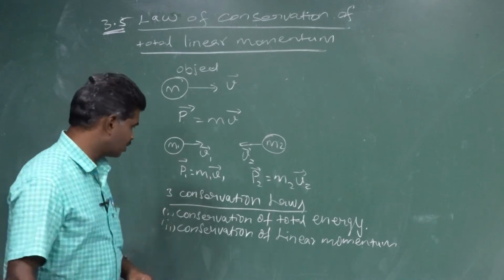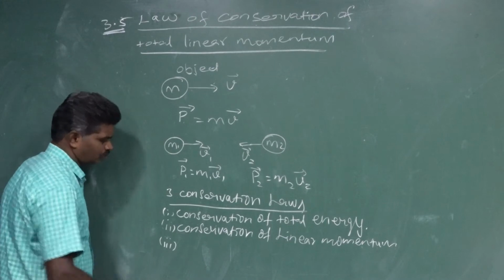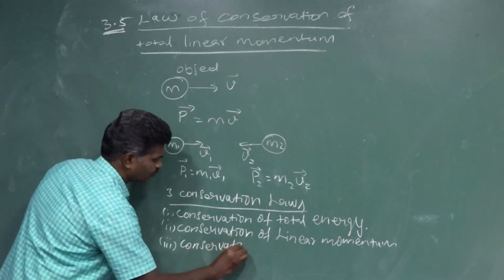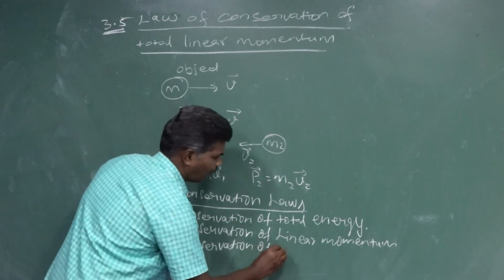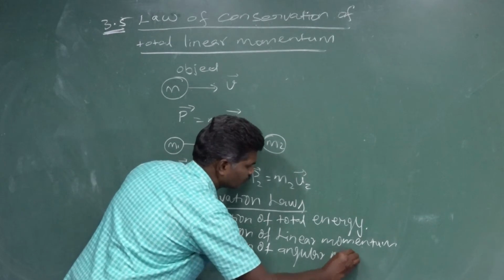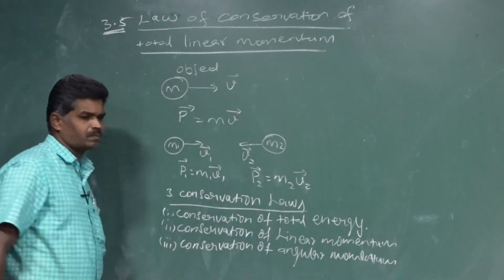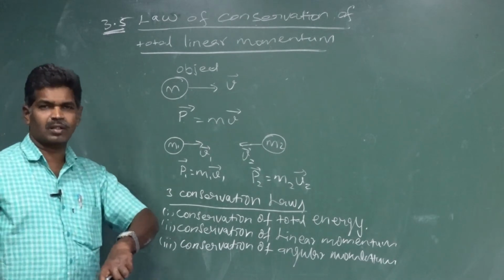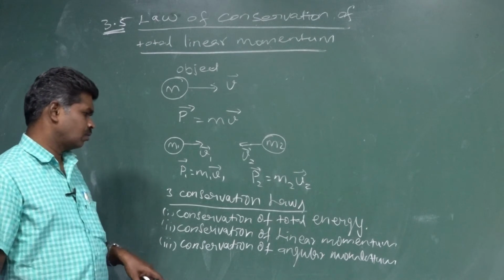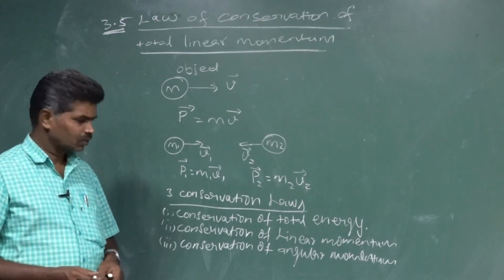Then we have a third one, conservation of angular momentum. It applies to an object that moves in a circular motion or rotating motion, where we consider angular momentum.